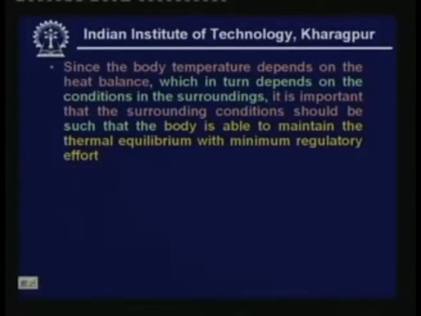Since the body temperature depends on the heat balance, which in turn depends on the conditions in the surroundings, it is important that the surroundings should be such that the body is able to maintain thermal equilibrium with minimum regulatory effort. I was talking about the neutral condition and thermal equilibrium. Basically what it means is that without much effort, a body should be able to lose heat. It should not make any extra effort to lose the heat that is being generated inside the body. That is known as the neutral condition.